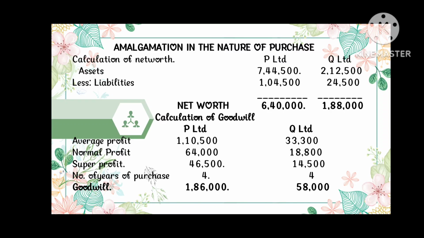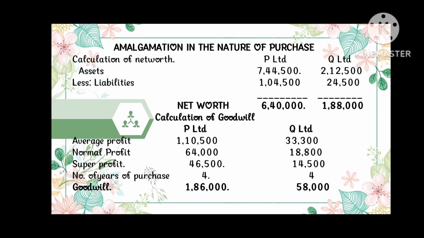Let's start by calculating the net worth of the business. The net worth can be calculated by deducting the liabilities from the assets. Here the total assets of P Limited and Q Limited are taken and creditors are taken as liabilities and deducted from the assets. The net worth of P Limited is 6,40,000 and of Q Limited is 1,88,000.